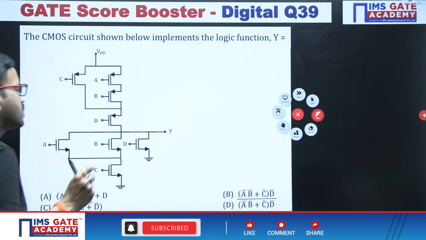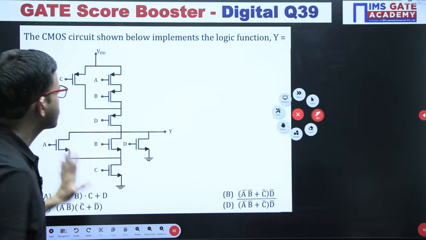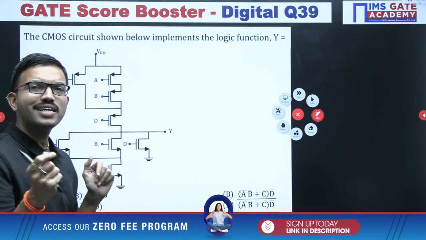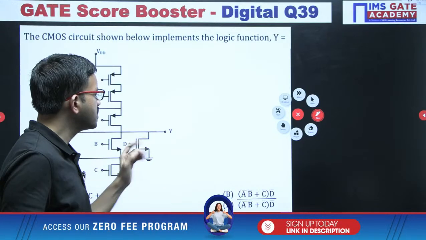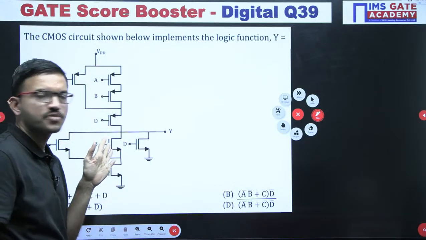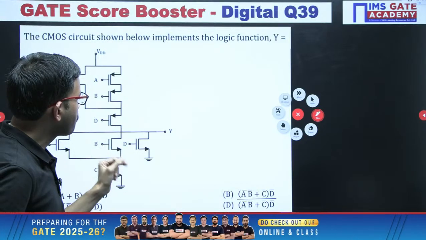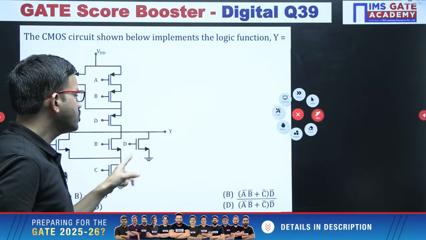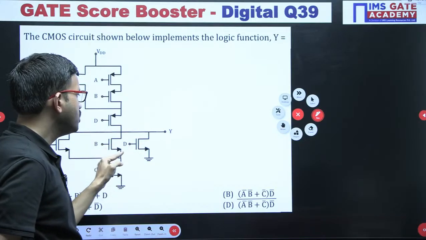Okay, and just for easy understanding, forget about this entire network. Suppose, for example, between output and ground you are having only this one transistor. At least you can answer this simple question. If you are able to answer this question correctly, that means with the help of that understanding you can easily understand whatever I am going to discuss further. Now tell me, you are having only this transistor in this particular network. When D value is 1, what is the output? When D value is 1, what is the output?